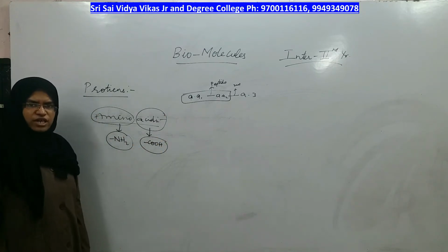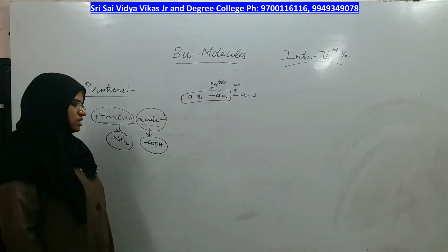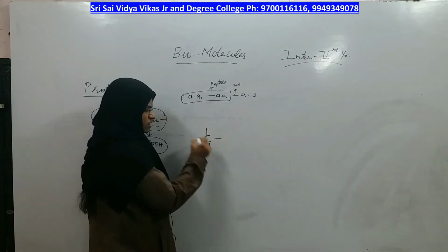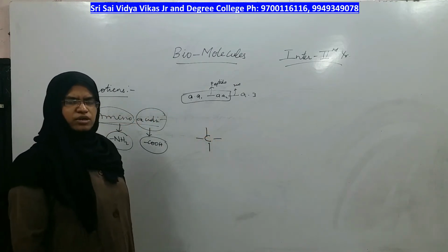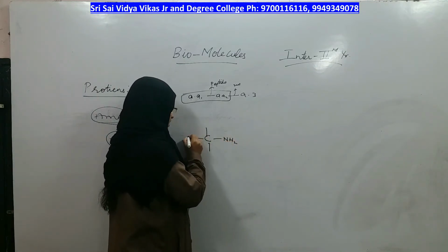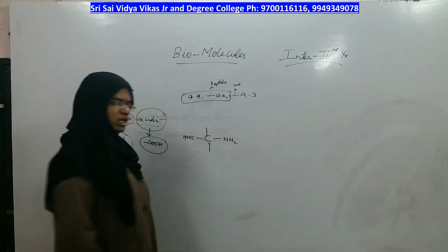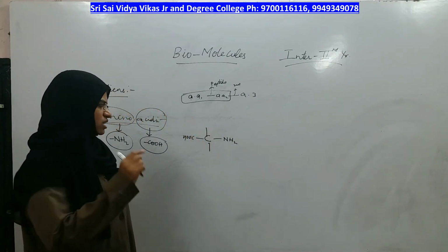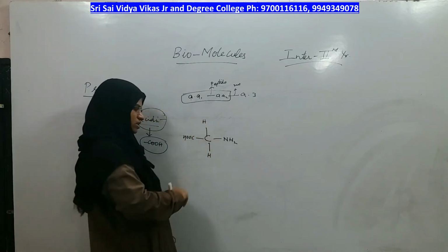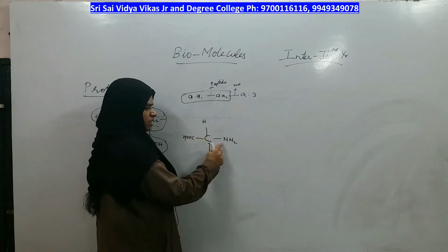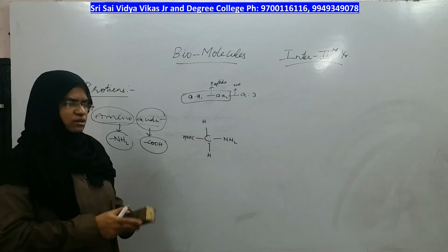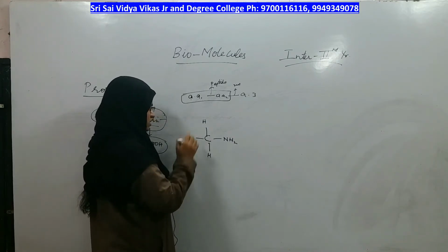So, now I will define what amino acid means. Amino acid is a compound in which both the amino group as well as the acidic group or carboxyl group are present in a single molecule. The others are hydrogens, but on the same carbon atom. On one side you have the amino group and on the other side you have the carboxyl group.